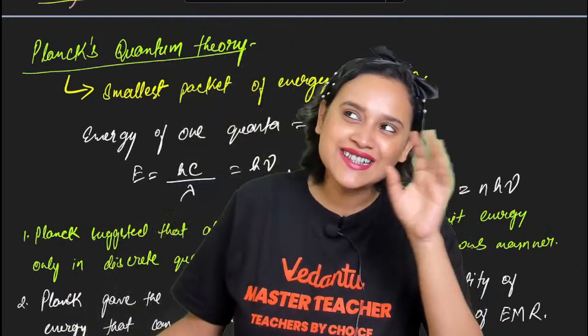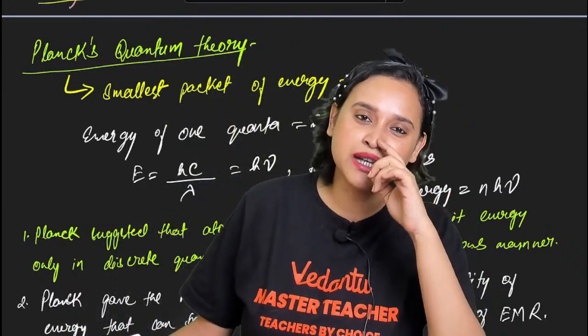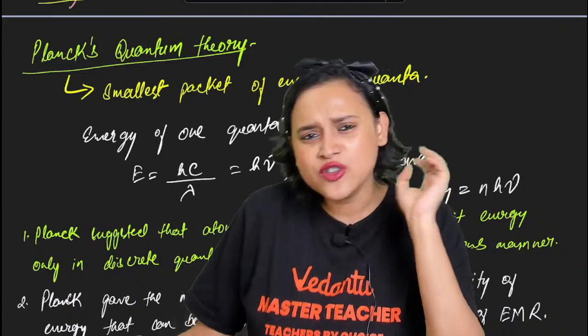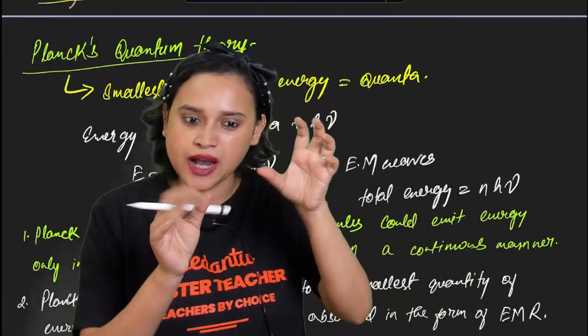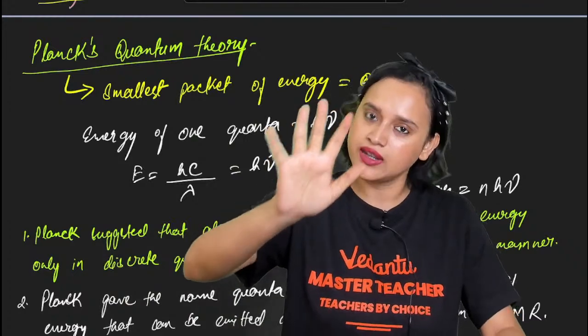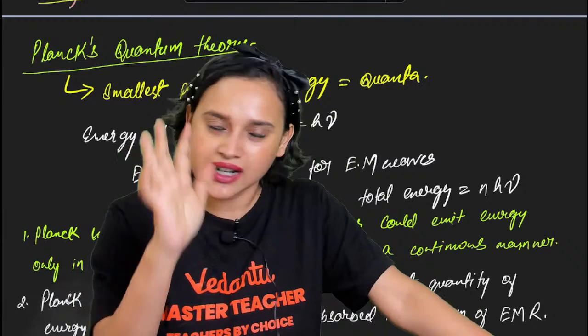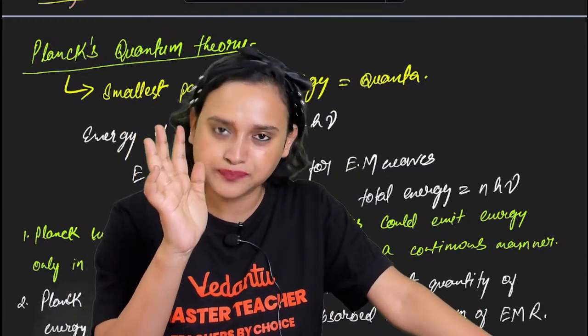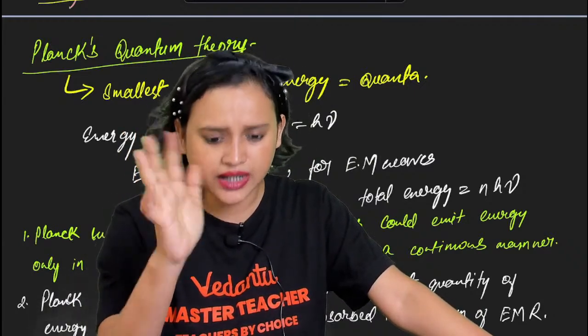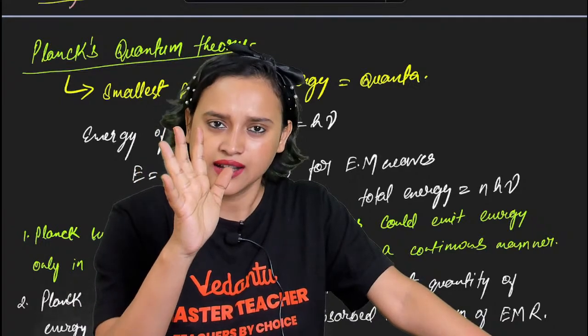To understand this better, I have an example, everybody. Have you seen the Lay's chips packet, the 5 rupees chips packet? That is the smallest packet that you get in the market, isn't it? Correct, everybody?